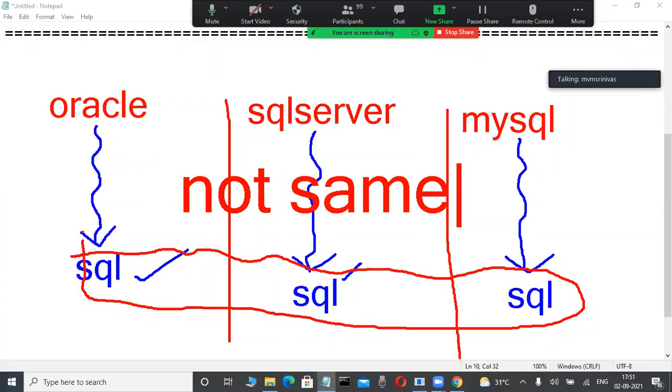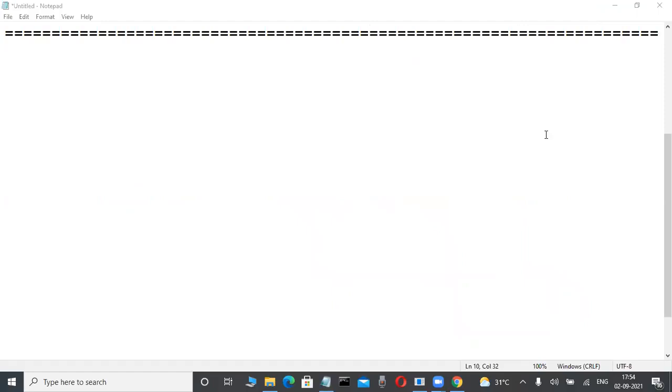That is not same. But how do you understand that it is not same? Standards are same, but syntaxes are different. How do you understand this one? A simple technique is there. What is the technique? Observe it here. Now check it out. Observe it here.